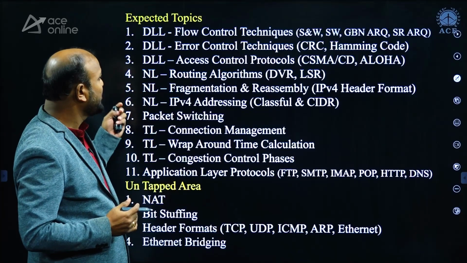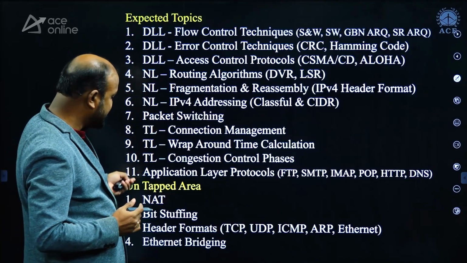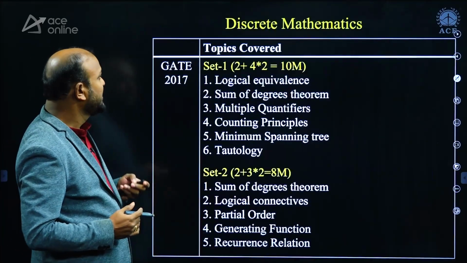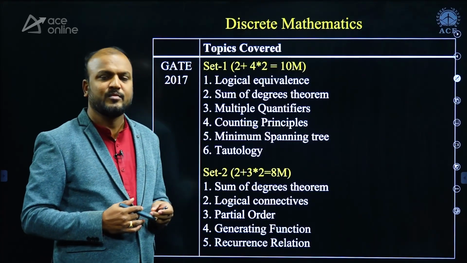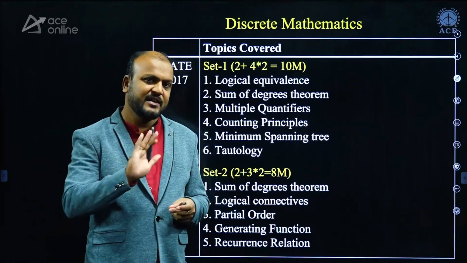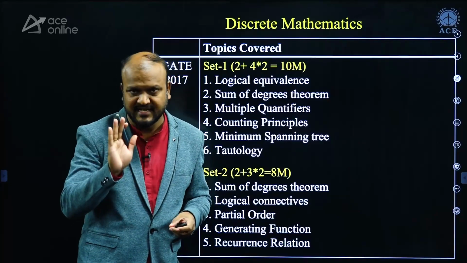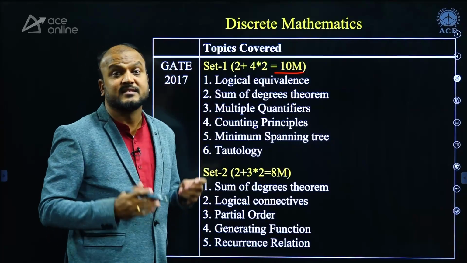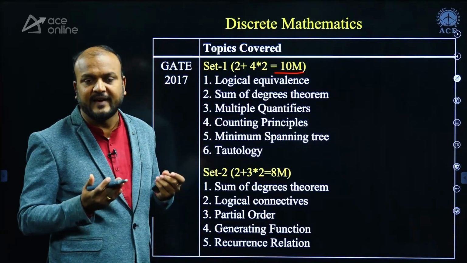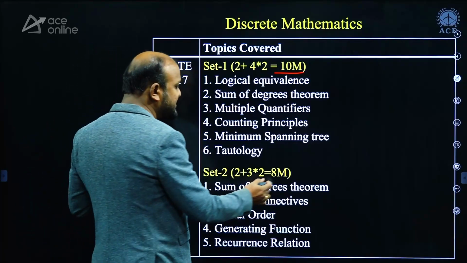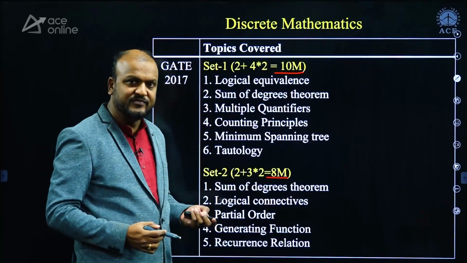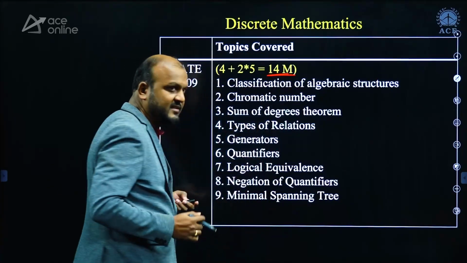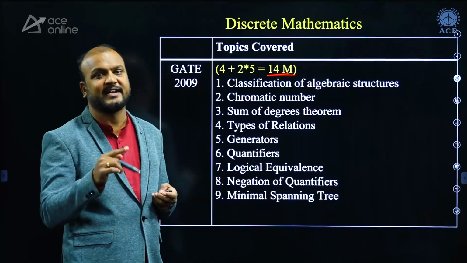Look at these expected topics from where you can expect questions, and these are the untapped areas. Then, discrete mathematics: most students neglect it, but never neglect discrete mathematics and engineering mathematics. In 2017, discrete mathematics had 10 marks, which is very good weightage, and in another set it is 8 marks. In 2009 it is 14 marks. So it is going to play an important role in your GATE rank.